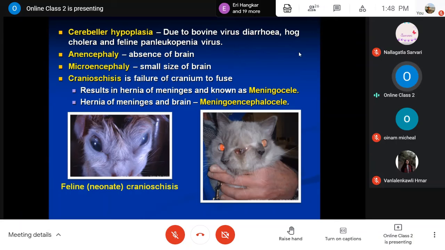Then anencephaly, as we have already learned, is absence of brain. Then microencephaly means small size of the brain. Then craniokisis is the failure of the cranium to fuse, when the fusion of the cranium bones is not proper. It may result in hernia of the meninges, known as meningocele, or hernia of the meninges as well as the brain, what we call meningoencephalocele. These are some pictures of craniokisis, where there is no complete fusion of the cranium bone.